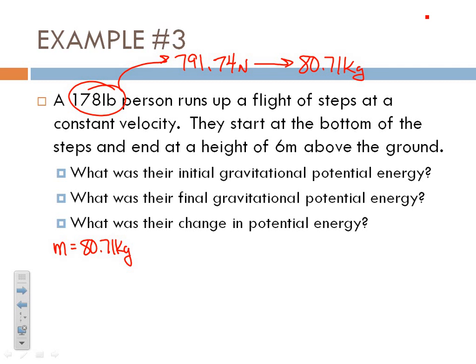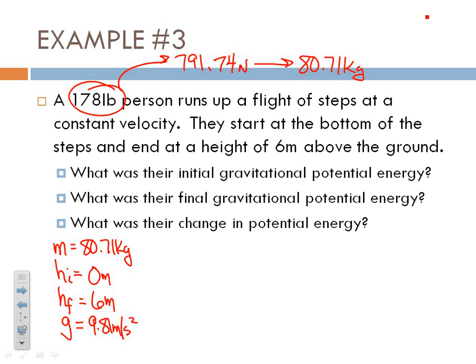All right. We have two heights, an initial height and a final height. h is height from that equation before. Our starting height is at the bottom of the steps. We're going to call that 0 meters. And our ending height is 6 meters above the ground. That's going to be 6 meters. The acceleration due to gravity, we're going to use a positive 9.81 meters per second squared.